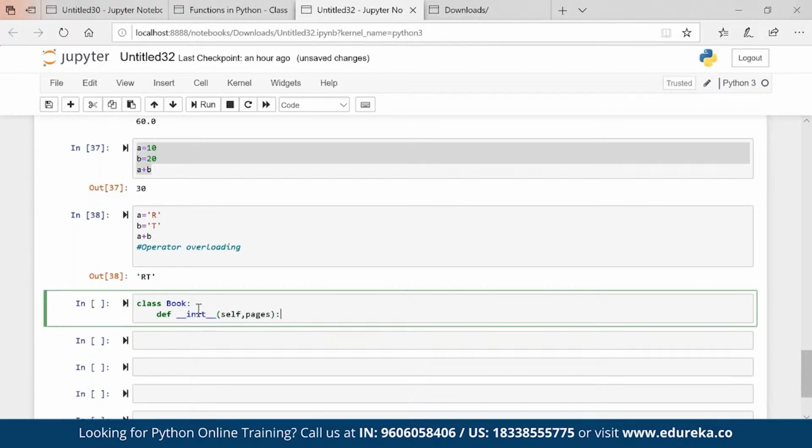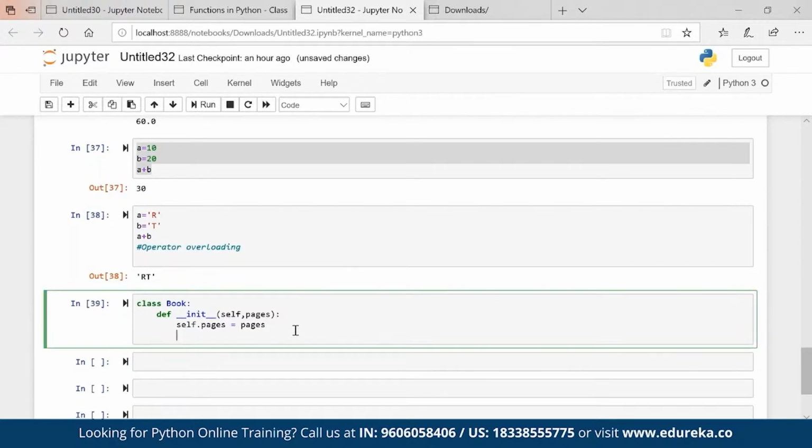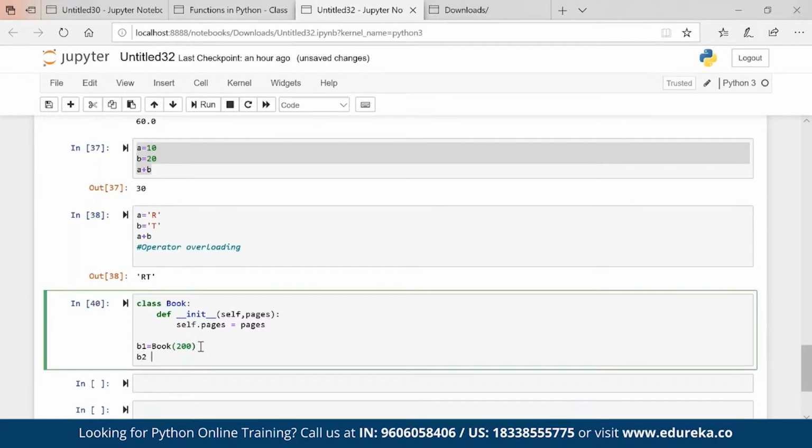If we are saying that in Python there is operator overloading, then we should be able to add the books. Basically, let's say I'm creating B1, which is an object of Book with 200 pages. B2 is a book as well with 100 pages.